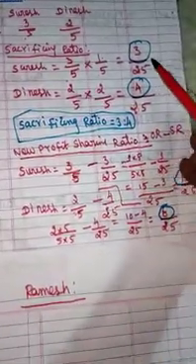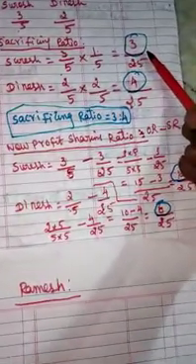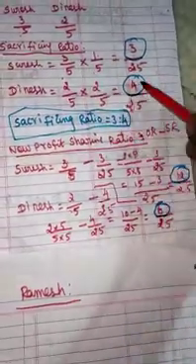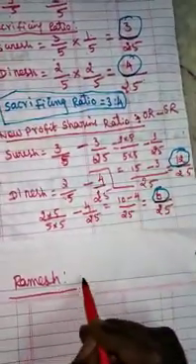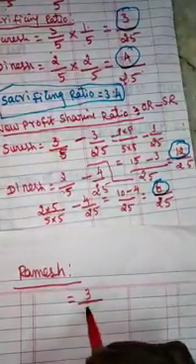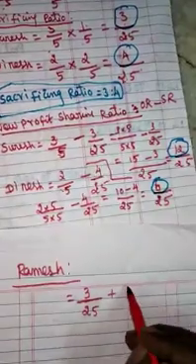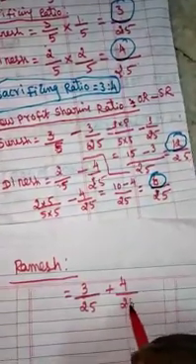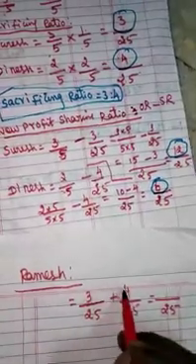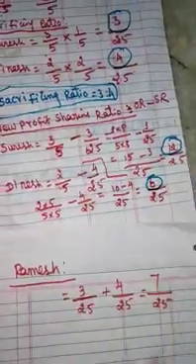Ramesh received 3 by 25 from Suresh and 4 by 25 from Dinesh, what they have sacrificed. So Ramesh equals 3 by 25 plus 4 by 25. Both denominators are the same, so 3 plus 4 is 7.